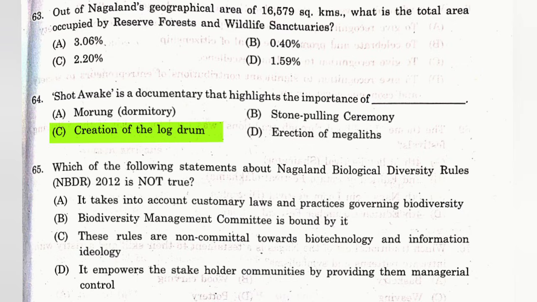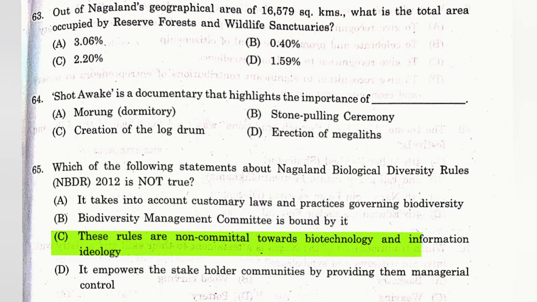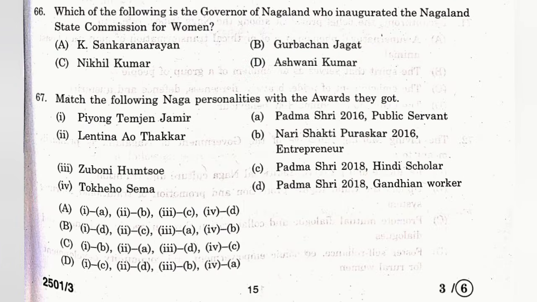Question number 65. Which of the following statements about Nagaland Biological Diversity Rules, NBDR 2012, is not true? The answer is C. These rules are non-committal towards biotechnology and information ideology. Question number 66. Which of the following is the governor of Nagaland who inaugurated the Nagaland State Commission for Women? The answer is A. K. Sankara Narayan on March 28, 2007 at Raj Bhavan in Kohima.